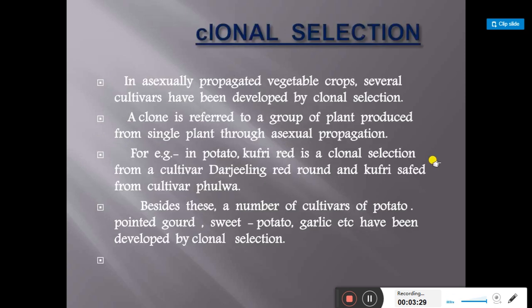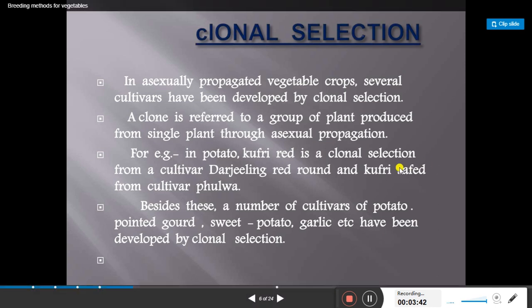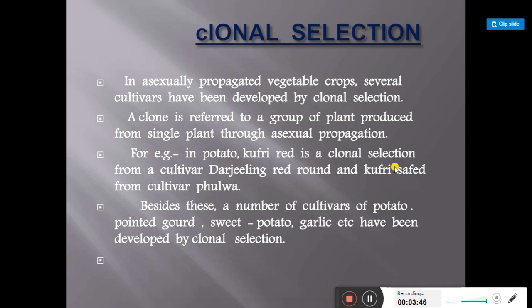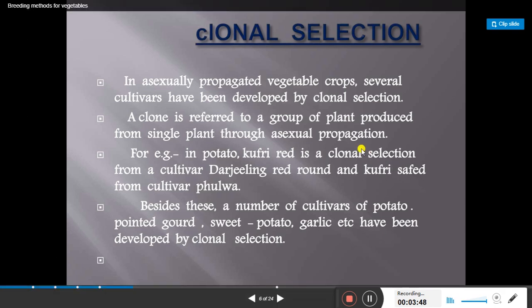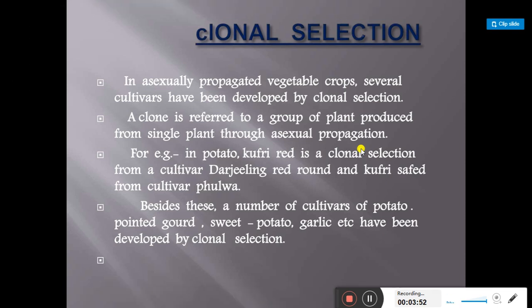Then the second important method is clonal selection. By using the clonal selection method we develop a number of cultivars. We use clonal selection in asexually propagated vegetable crops only.